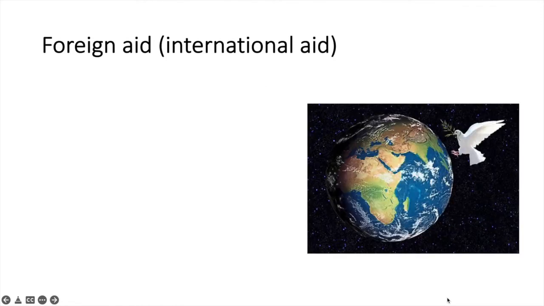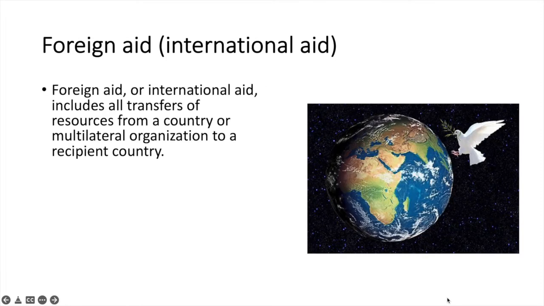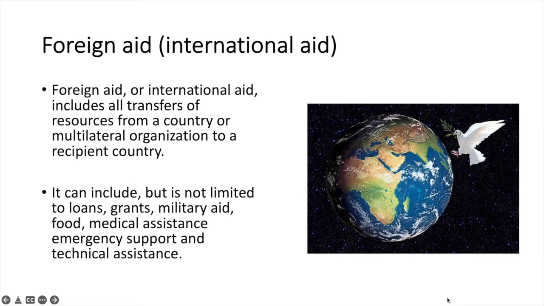Foreign aid or international aid includes all voluntary transfers of resources from a country or multilateral organization to a recipient country. It can include, but is not limited to, loans, grants, military aid, food, medical assistance, emergency support, and technical assistance. Often we discuss aid as being given or offered to less economically developed countries. However, aid is not restricted to just those countries.